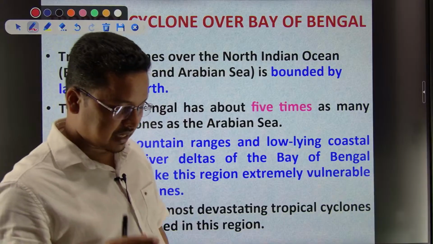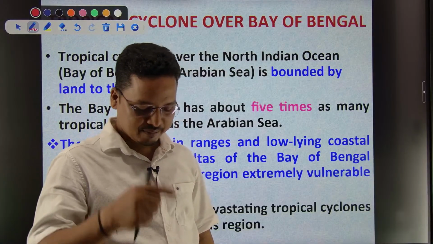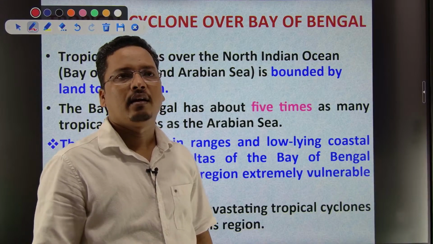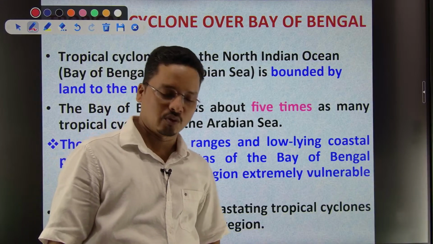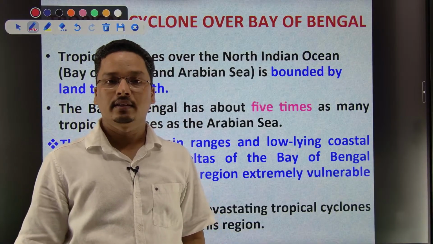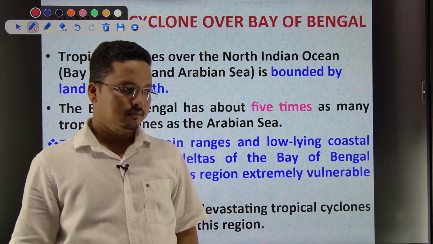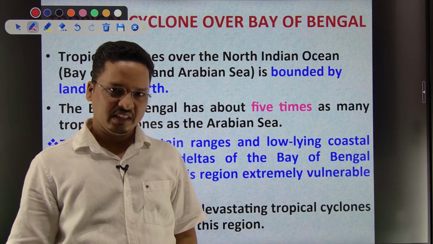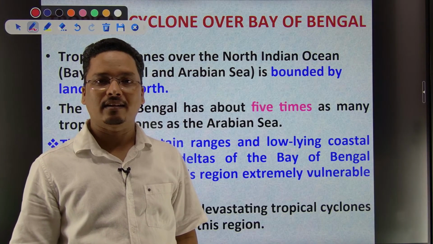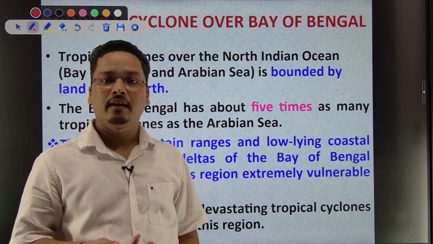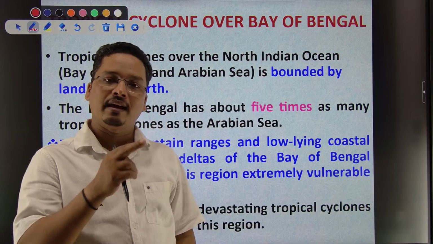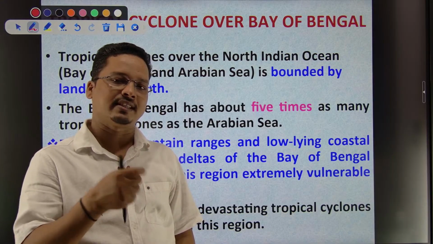Arabian Sea. But recently a study came. I was going through a paper a few days back in the Indian Express, where I found research saying the sea surface temperature of the Arabian Sea is increasing at a faster rate than the Bay of Bengal in the recent past.